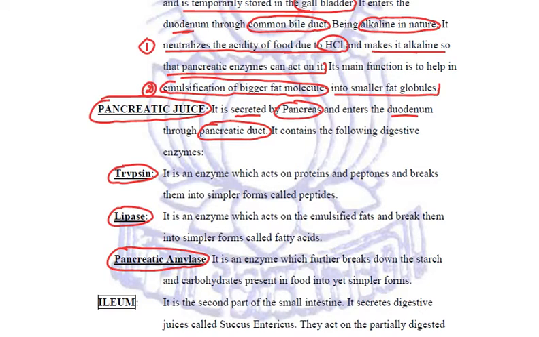Now, trypsin is an enzyme which acts on proteins and the peptones and breaks them into further simpler forms called peptides.